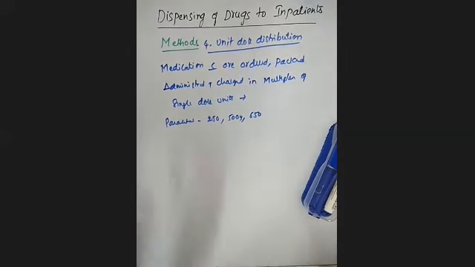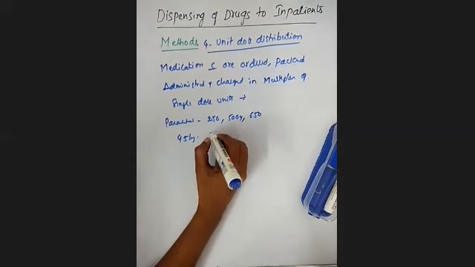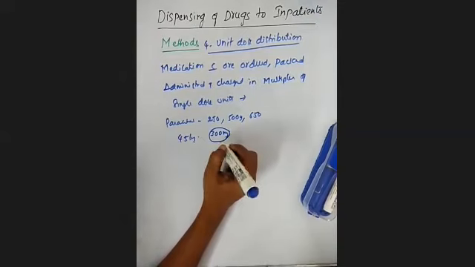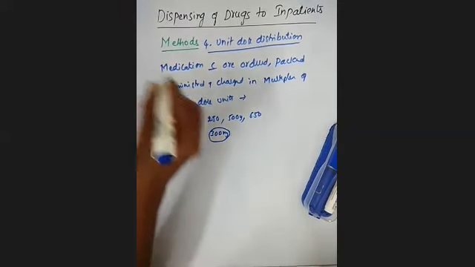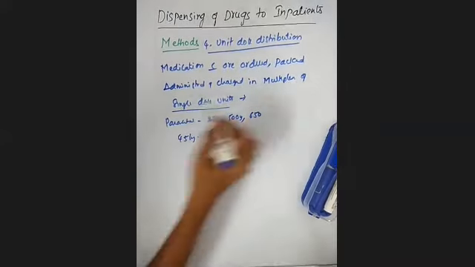Suppose someone is getting fever or body pains, they can take any dose of this drug. But in the case of inpatients, based on the requirement of the patient, you should not give just paracetamol 250 or paracetamol 500. Based on the condition and body weight, suppose the patient is 45 kgs, you have to give only 300 mg of paracetamol. That 300 mg is prepared by the hospital pharmacy as a single dose unit. That means multiples of single dose units.